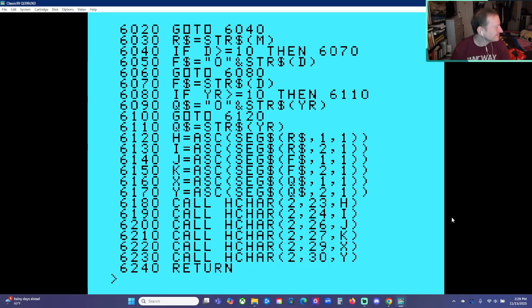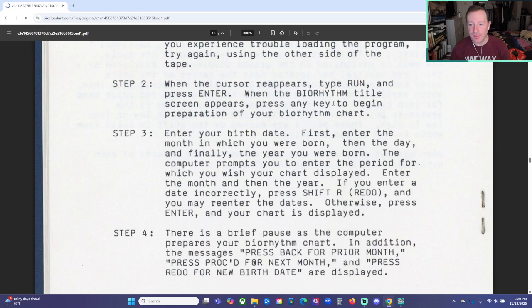Calculate your biorhythm. Okay, let's get back to the instructions. So when the cursor reappears, type run and press enter. When the biorhythm title screen appears, press any key to begin preparation of your biorhythm chart. Enter your birth date. First enter the month in which you were born, then the day, and finally the year you were born. The computer prompts you to enter the period for which you wish your chart displayed. Enter the month and then the year. If you enter a date incorrectly, press Shift-R, or redo, and you may re-enter the dates. Otherwise, press enter and your chart is displayed.